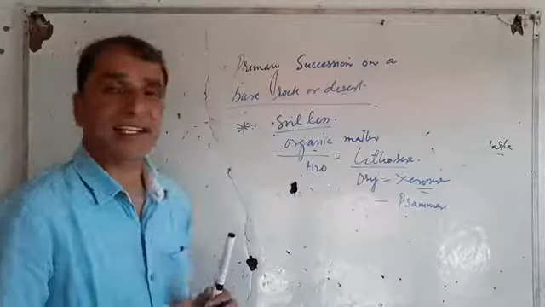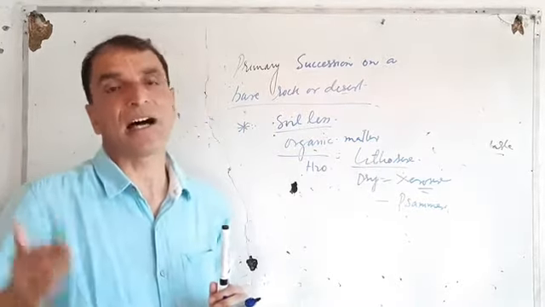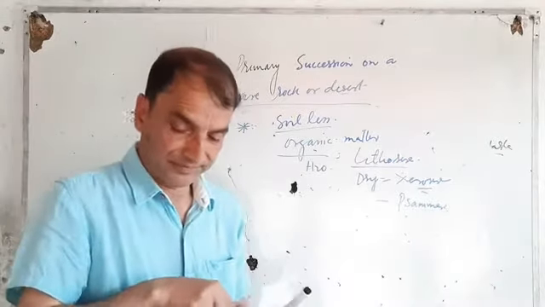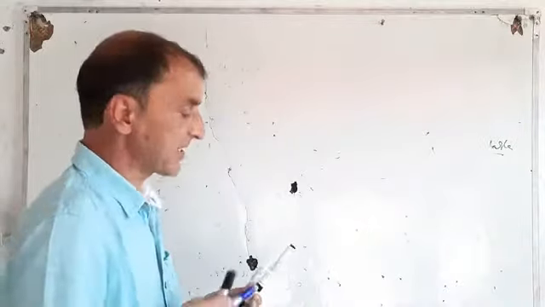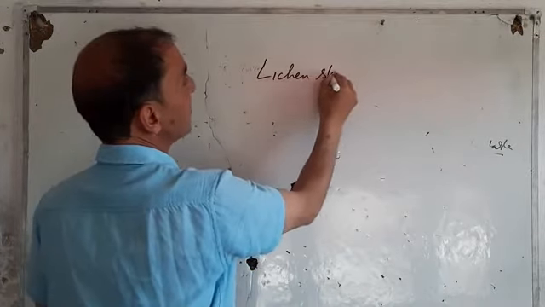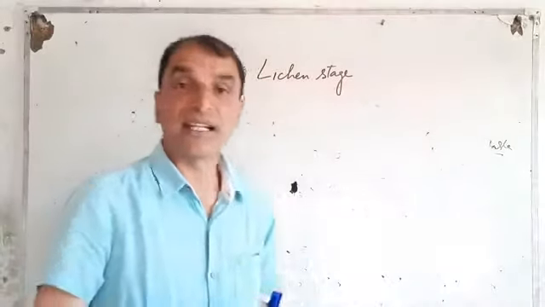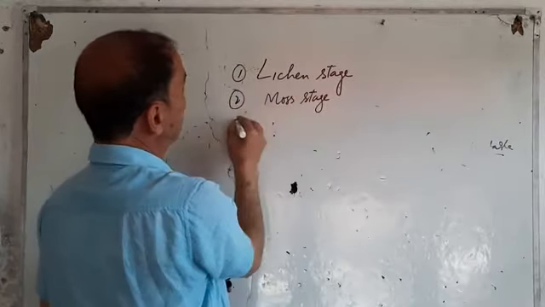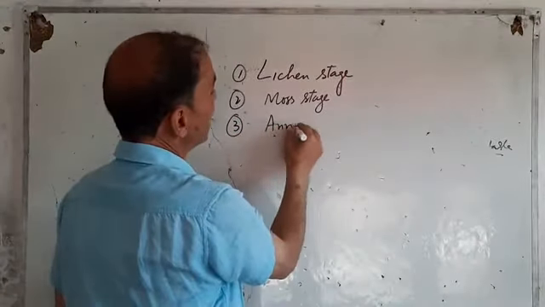So this primary succession proceeds on a rock from one stage to the other. It has many stages. What are the stages of primary succession? Let me tell you. The first stage is the lichen stage. Number two is the moss stage. Number three is the annual grass stage.